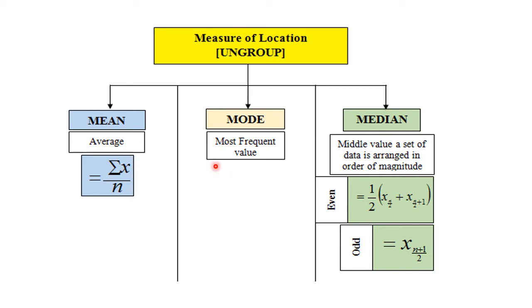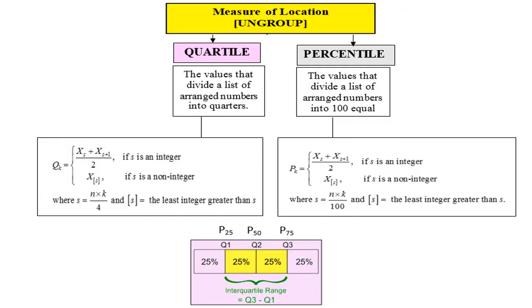Later on, we'll discuss in detail each parameter: mean, mode, median, and also two other quantities, that is quartile and percentile. As you can see here, the formulas for quartile and percentile are similar. So we also discuss that later in detail.